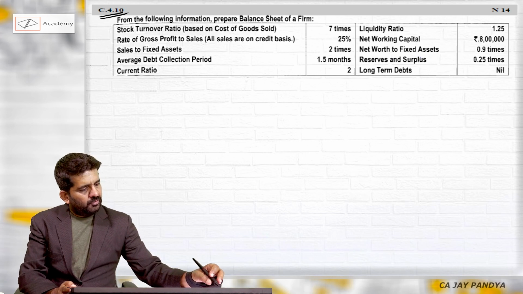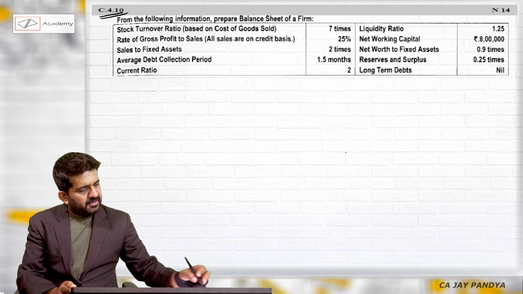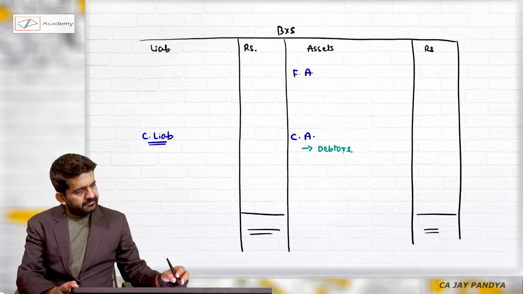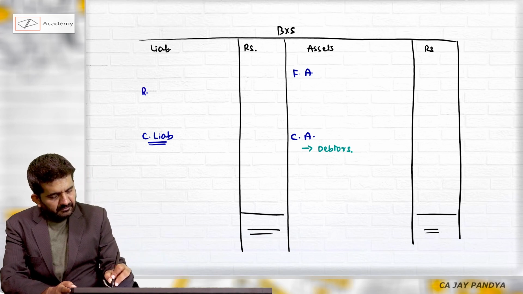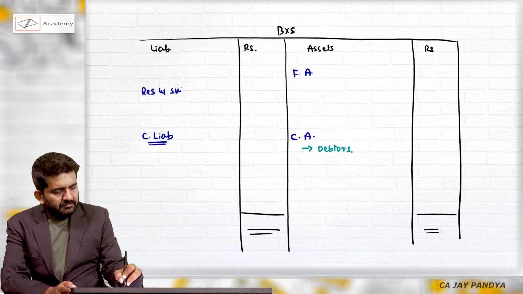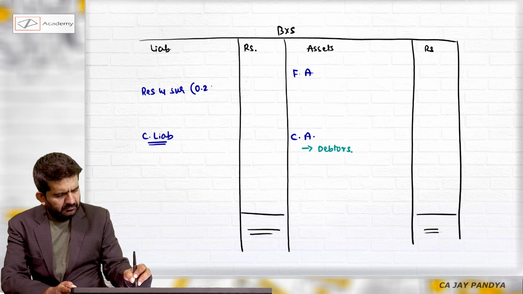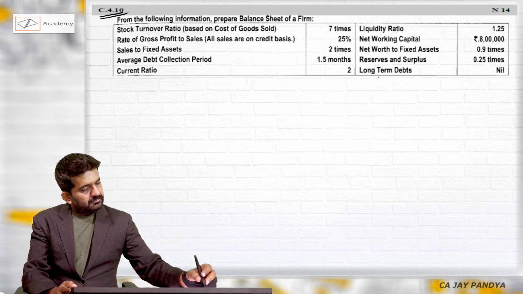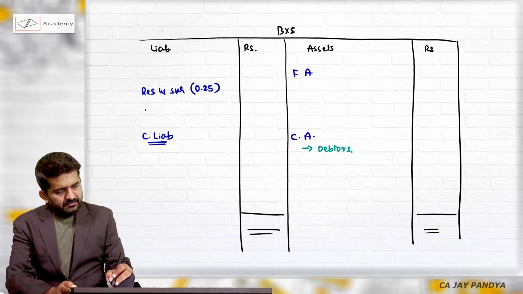Net worth to fixed asset, reserves and surplus is 0.25 times. Long-term debt is nil.